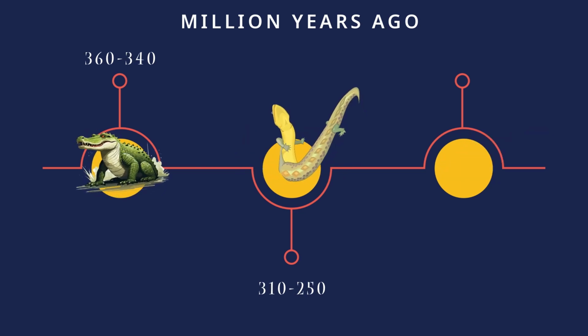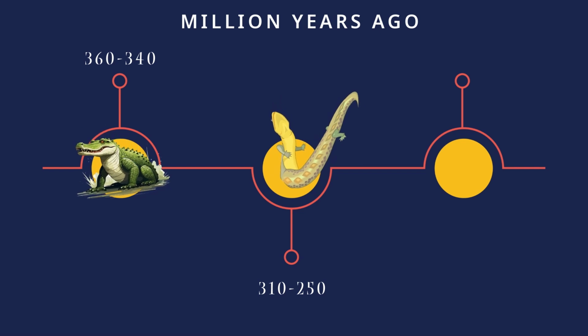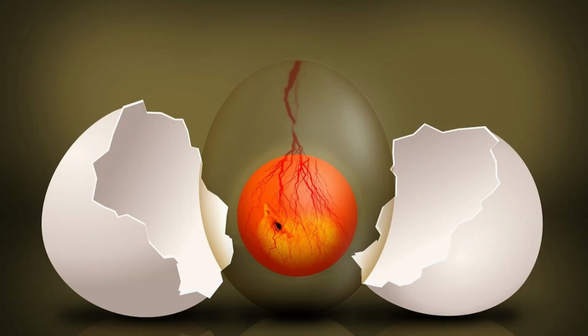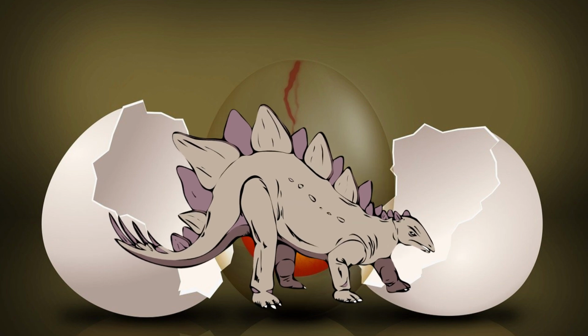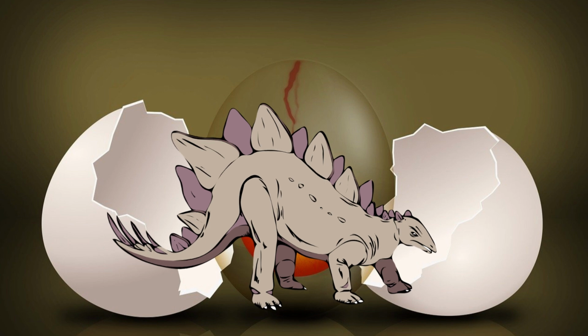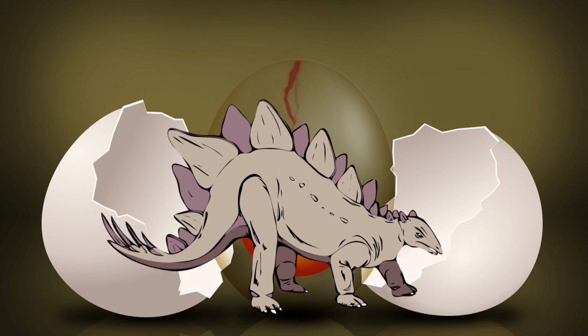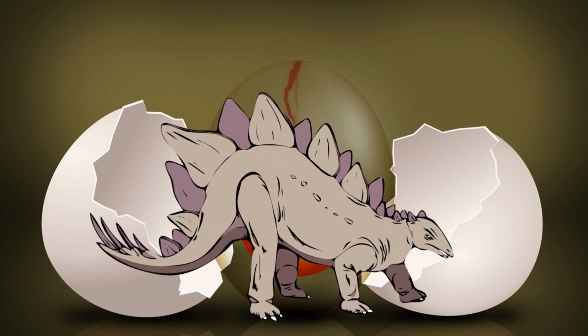Now, the next branch in this evolutionary tree is amniotes, which existed 310 to 250 million years ago. Amniotes were the first vertebrates to lay eggs with protective shells, allowing reproduction away from water. This adaptation was crucial for terrestrial life as it allowed amniotes to colonize diverse environments. They gave rise to reptiles and mammals.